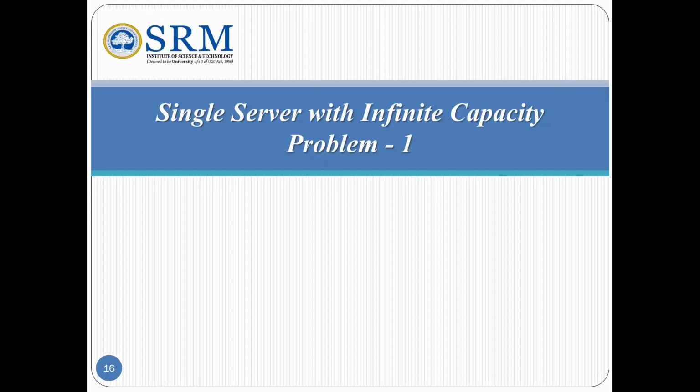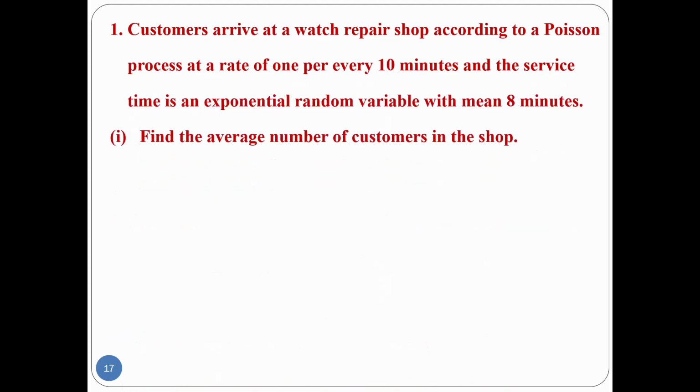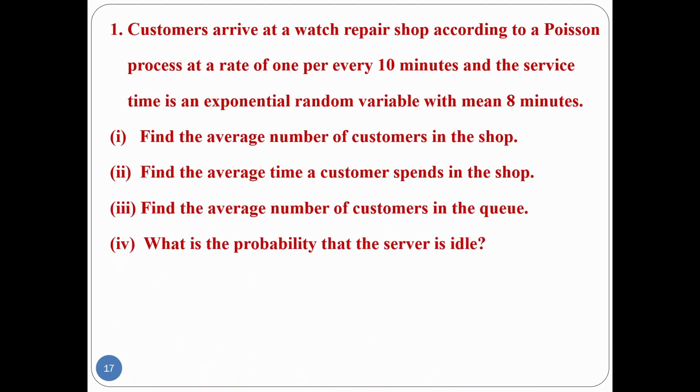Now we are going to discuss the problem. Customers arrive at a watch repair shop according to a Poisson process at a rate of 1 per every 10 minutes, and the service time is an exponential random variable with a mean of 8 minutes. First question, find the average number of customers in the shop. Second, find the average time a customer spends in the shop. Third, find the average number of customers in the queue. And the fourth, what is the probability that the server is idle?